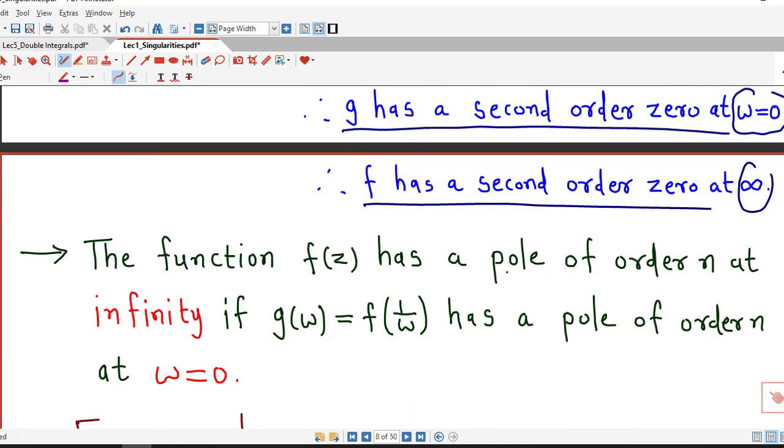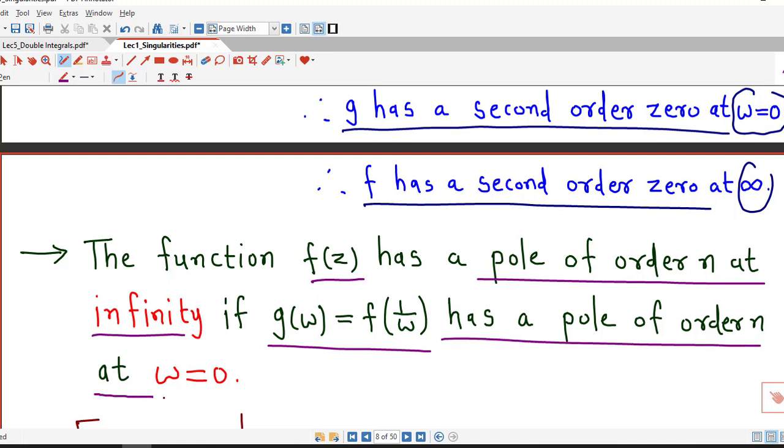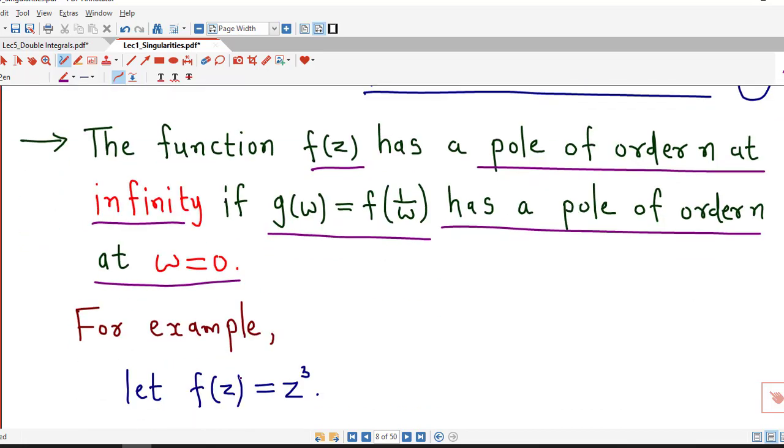Similarly, we can talk about a pole of order n. The function f of z has a pole of order n at infinity if this function g of w equal to f of 1 over w has a pole of order n at w equal to 0.